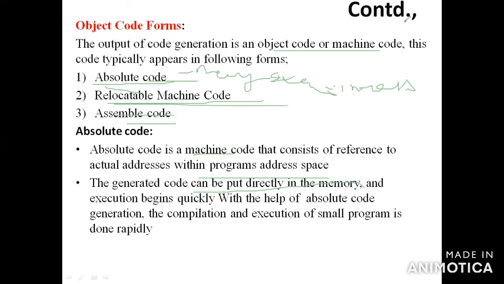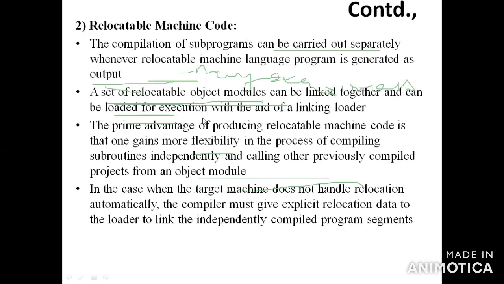Okay, what is the next thing? The next thing is relocatable machine code. Here, the compilation of the subprograms can be carried out separately. Whenever you have to record the relocation information, the machine language will be generated as the output.